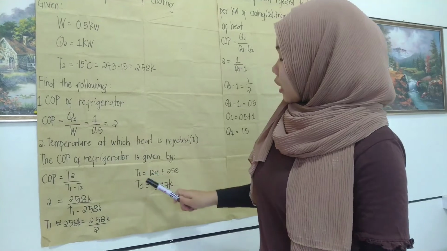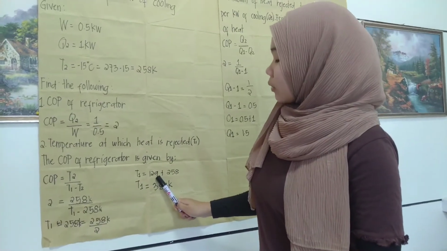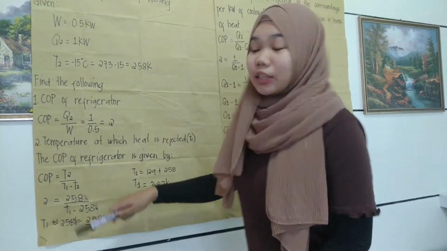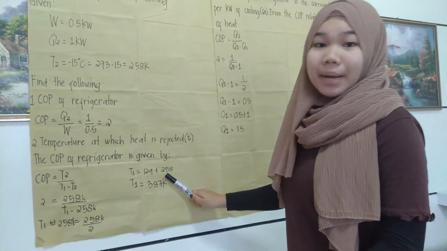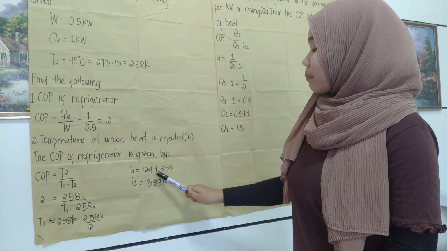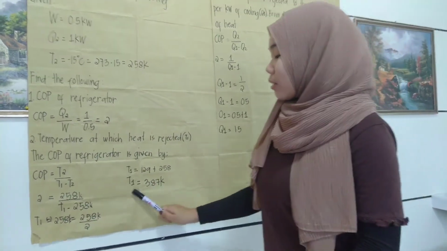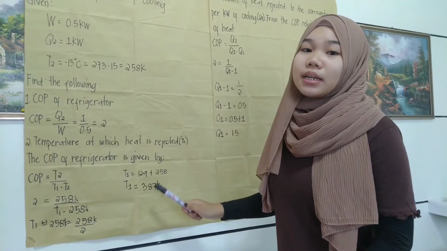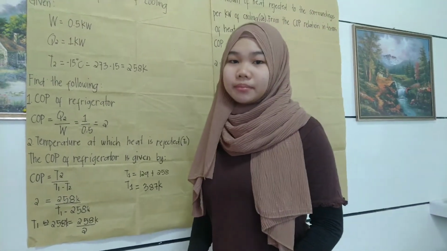So the result is 129. And we are going to transpose negative 258 Kelvin to the right, so it will become positive. So 129 plus 258 is equal to 387 Kelvin. And our T1 is 387.